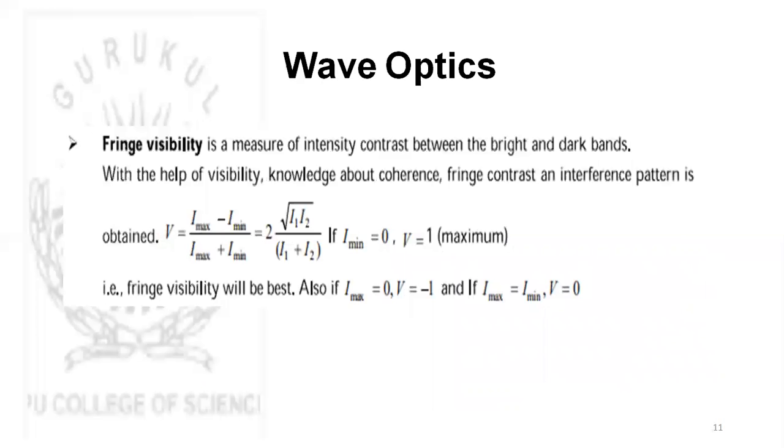Fringe visibility is a measure of intensity contrast between the bright and dark bands. With the help of visibility, knowledge about the coherence and fringe contrast of an interference pattern is obtained. So V equals I max minus I minima divided by I max plus I minima, which is equal to 2 root of I1 I2 divided by I1 plus I2. If I minima equals 0, V equals 1, and that is when fringe visibility will be best. Also, if I max equals 0, V equals minus 1, and if I max equals I minima, V will be equal to 0.